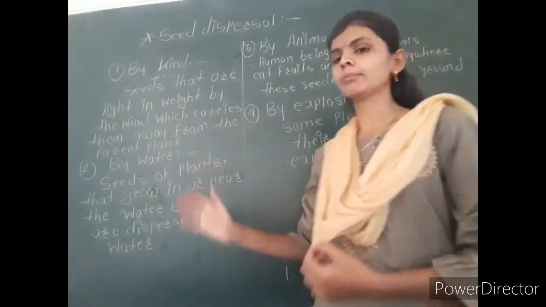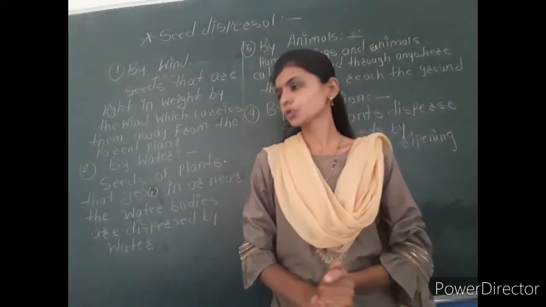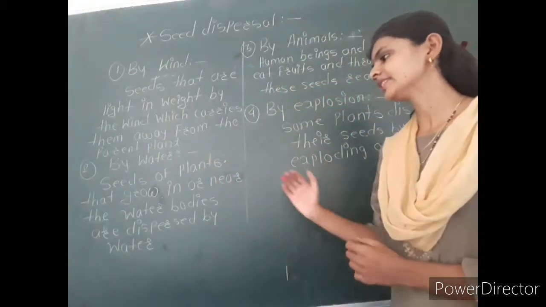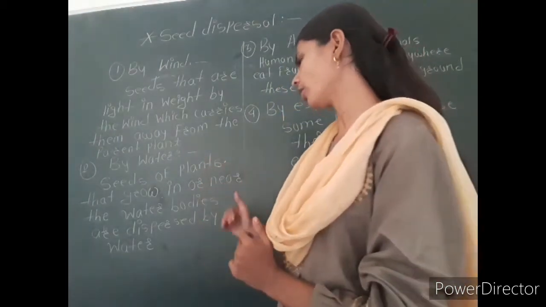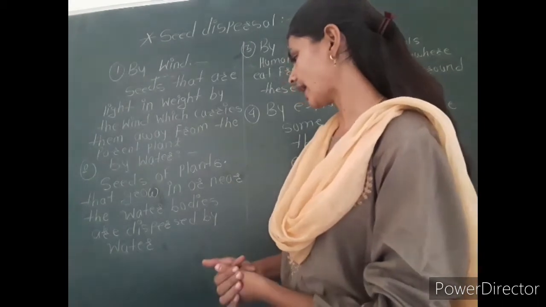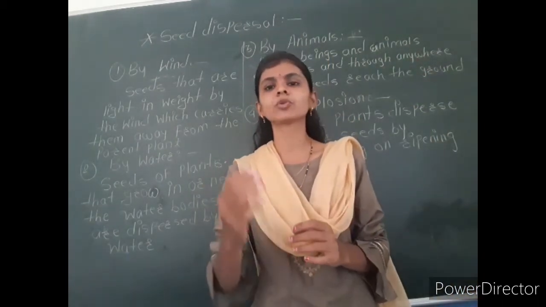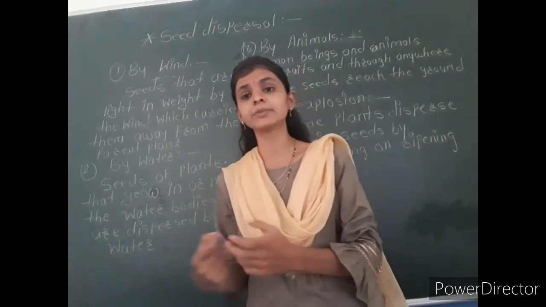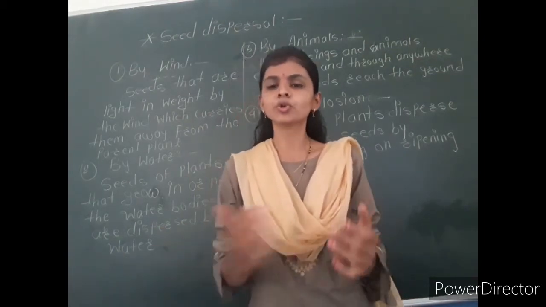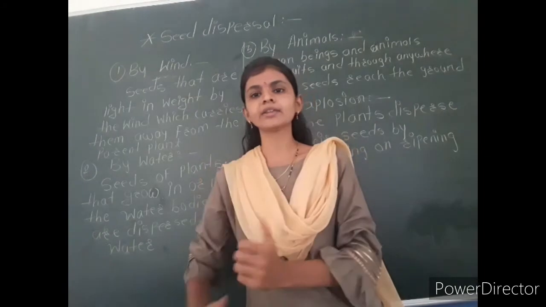Now the next one is by water. Seeds of plants that grow in or near water bodies are dispersed by water. Some plants grow in water, and some are near water bodies, so their seeds can be carried with the water.